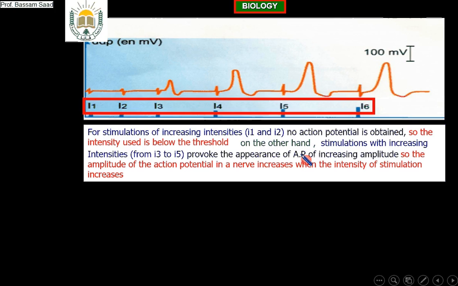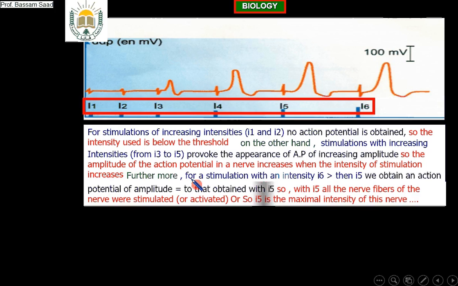Now, finally, furthermore, a connector. Furthermore, for stimulation with an intensity I6 greater than I5, we obtain an action potential of amplitude equal to that obtained with I5. The intensity of I6 is greater than the intensity of I5, but we obtain the same amplitude of the action potential. So with I5 all the nerve fibers of the nerve were stimulated or activated. So I5 is the maximal intensity of this nerve, as I explained before.